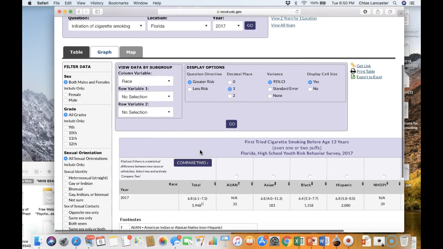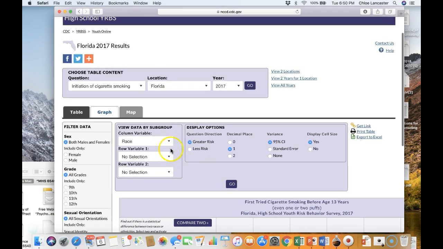So I think you've probably got the gist of how you can look at different items by selecting a particular question, but we can also compare two locations, and we can also compare the same location across multiple years. So if you were interested in looking at the perhaps differences across time, so do students use more tobacco in 2017 than they did in 2013 or 2015, you could examine those trends.